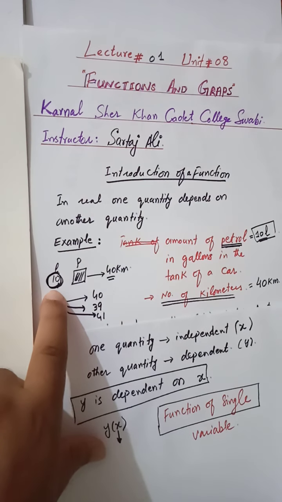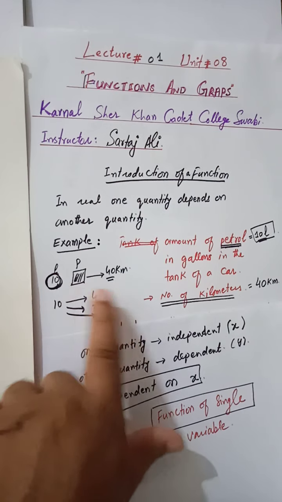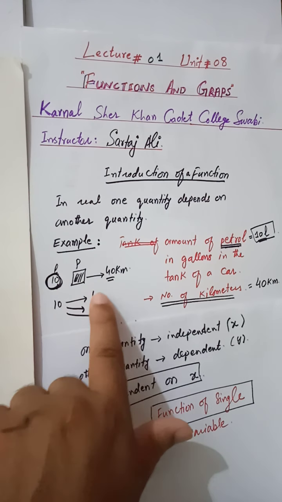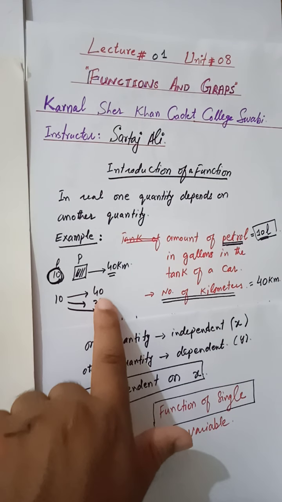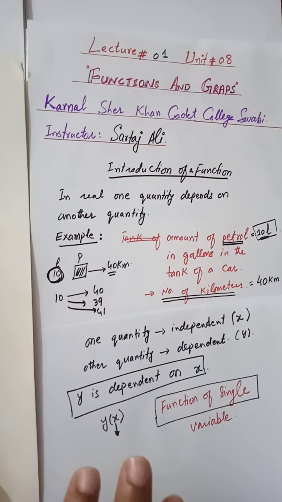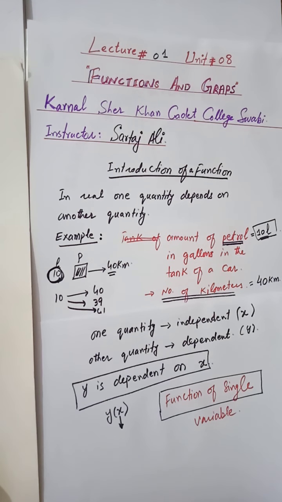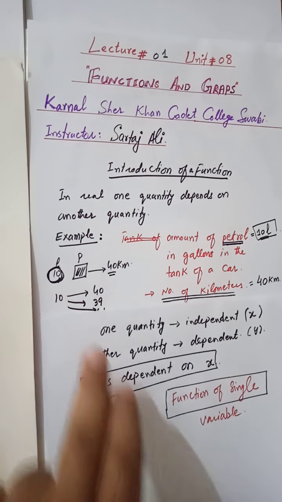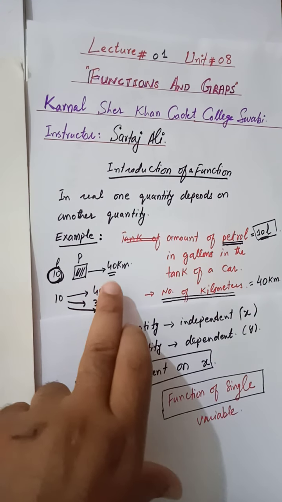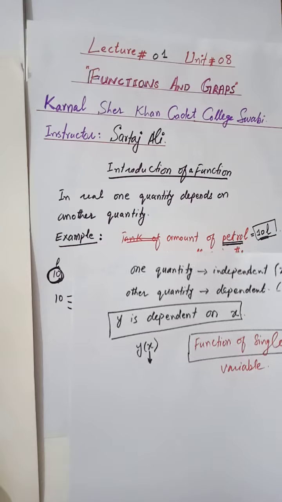This is your input and this is your output, but in real cases on the same input you get more outputs. But in the definition of a function in mathematics, on a single input you will always get a single output.